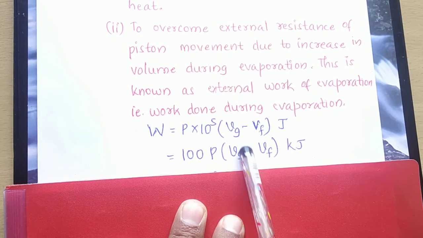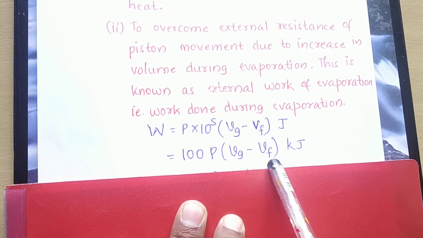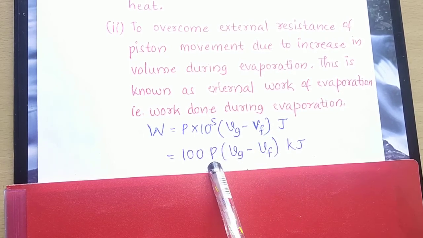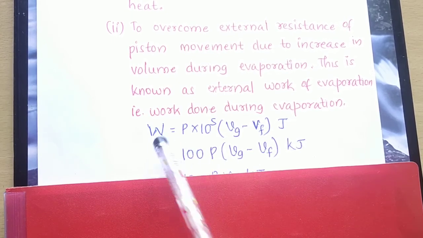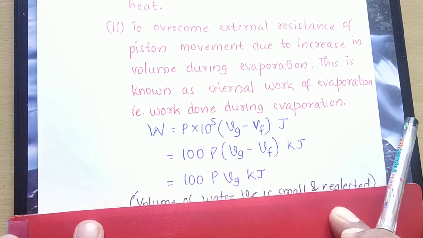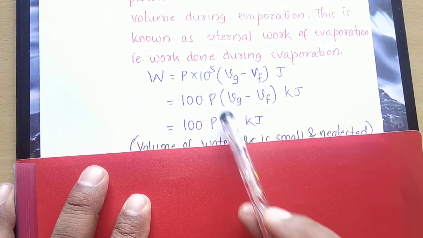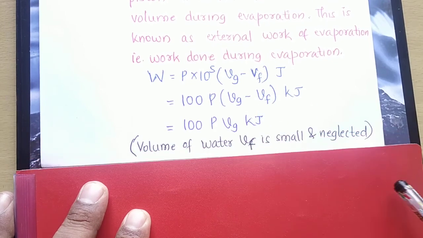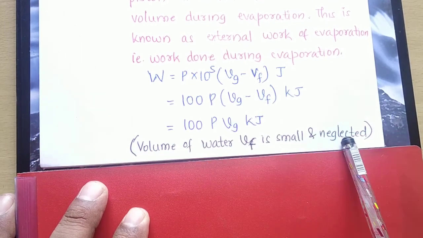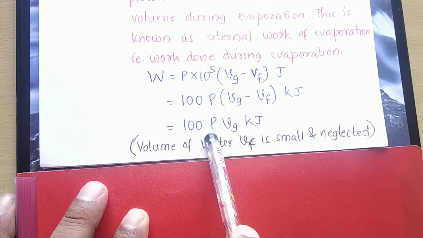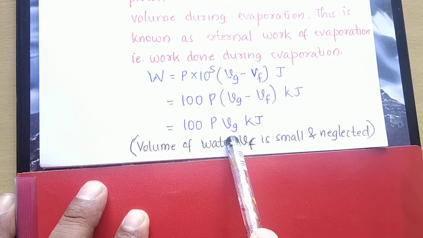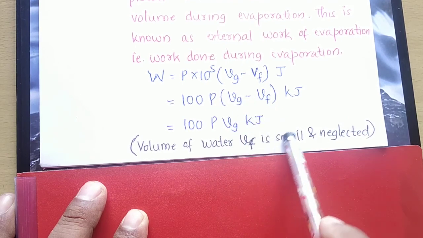Vg is the specific volume of dry saturated steam, and Vf is the specific volume of liquid. So when I subtract this and multiply by P, you get work. P into dV gives me work. I can write it as 100 into P into Vg, because Vf is very, very small. Therefore, I am neglecting the value of Vf. So the equation will be 100 P Vg and the unit will be kilojoules. That is the external work of evaporation.